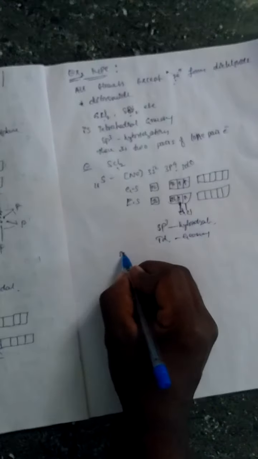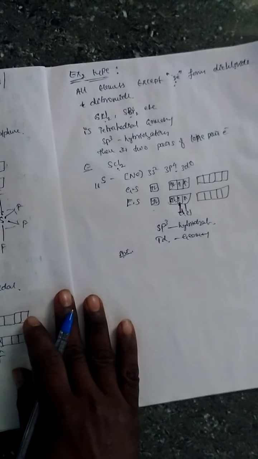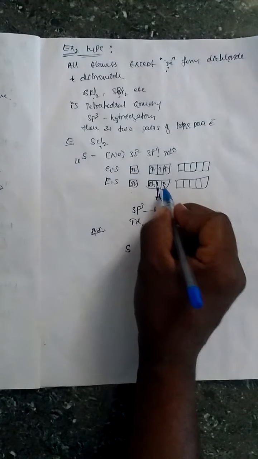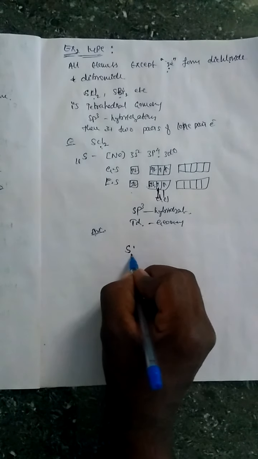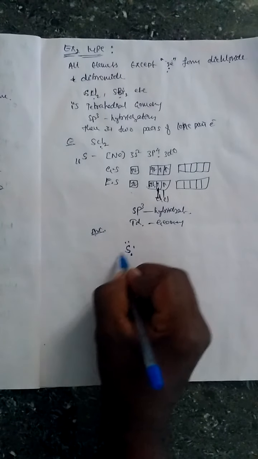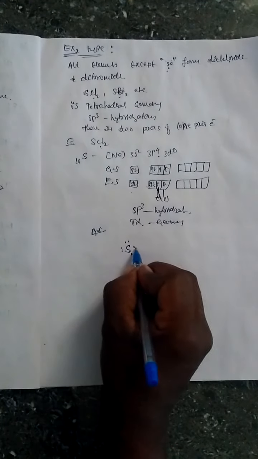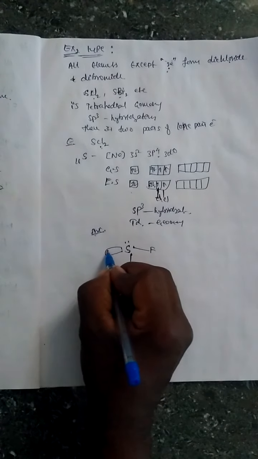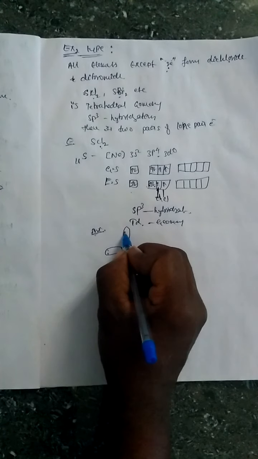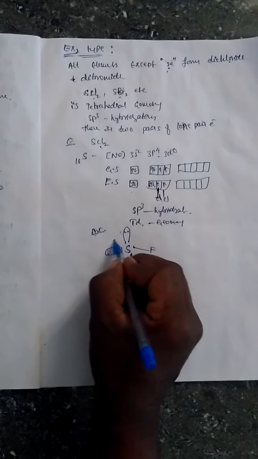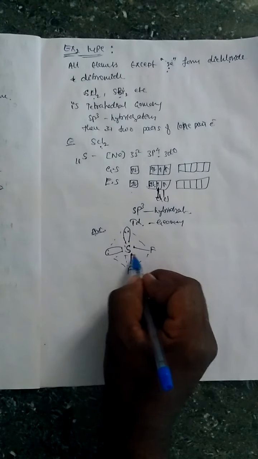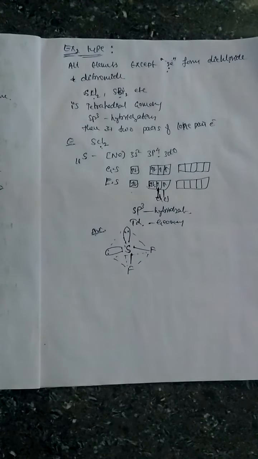and the structure is: sulfur is the central atom. How many single electrons are there? 2 electrons. And how many paired electrons are there? 2 pairs. Now one bond with sulfur and one bond with sulfur, these are the paired electrons, that is lone pair electrons. These are the lone pair electrons. Now it is looking like tetrahedral. This is the structure of EX2 type.